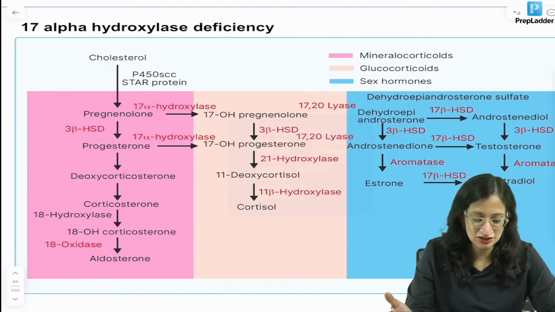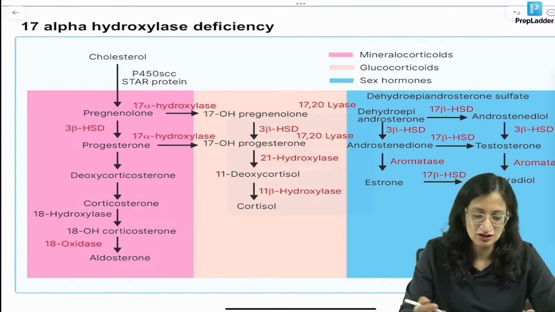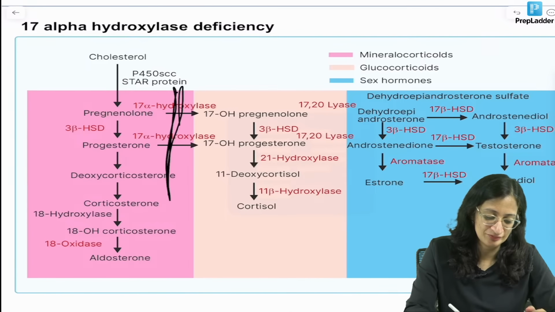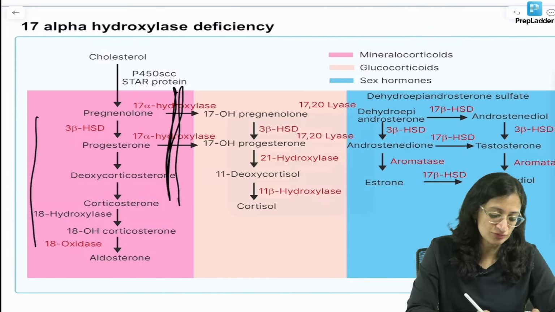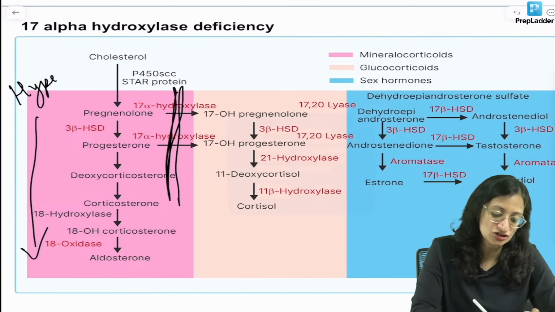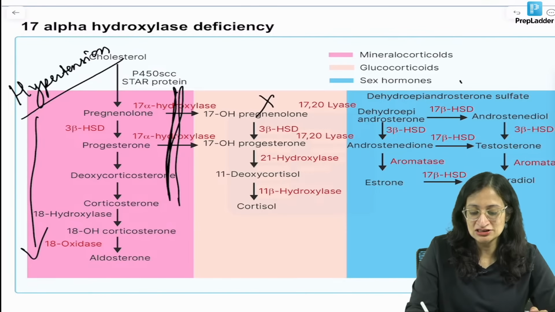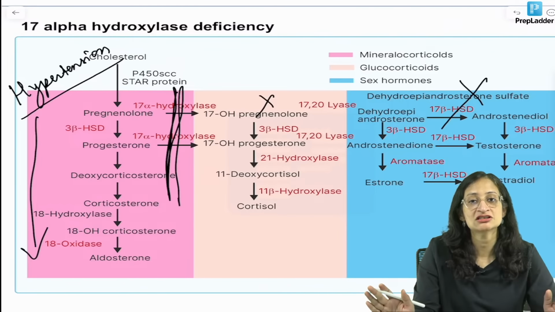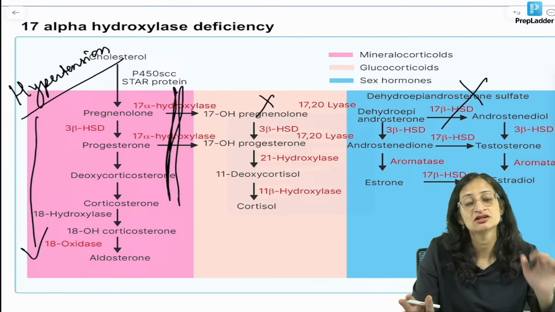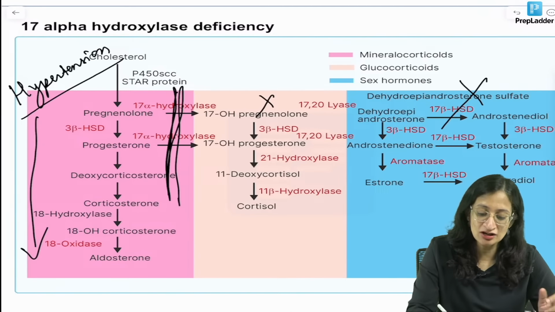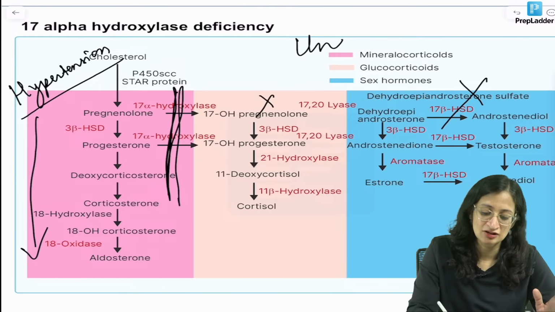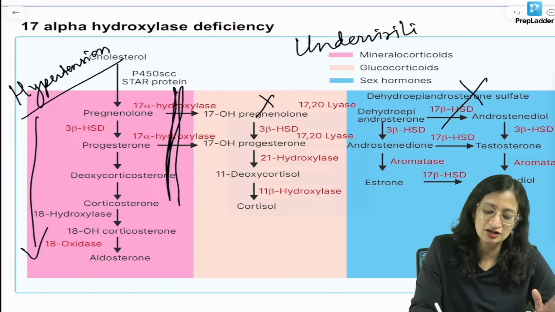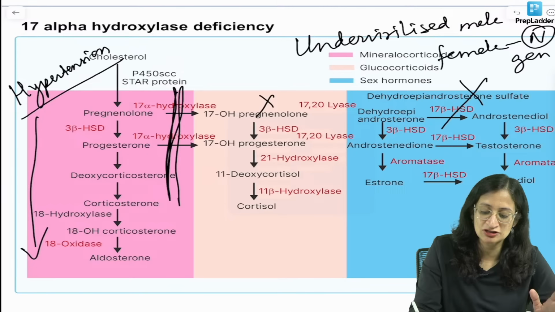And what happens in 17-alpha-hydroxylase deficiency? Ajju, I am coming to it. So 17-alpha-hydroxylase is this enzyme. What will happen? Excess of mineralocorticoids are formed, so there is hypertension here also. But glucocorticoids and sex steroids are not getting formed. In the absence of any sex steroid, what will happen to the genitalia? The default genitalia will be female. So in a karyotypic male, ambiguous genitalia. It will be an under-virilized male, and a female will have normal genitalia but delayed or absent pubertal changes.